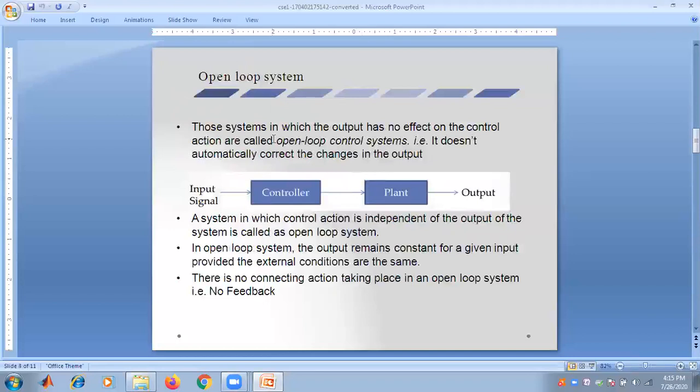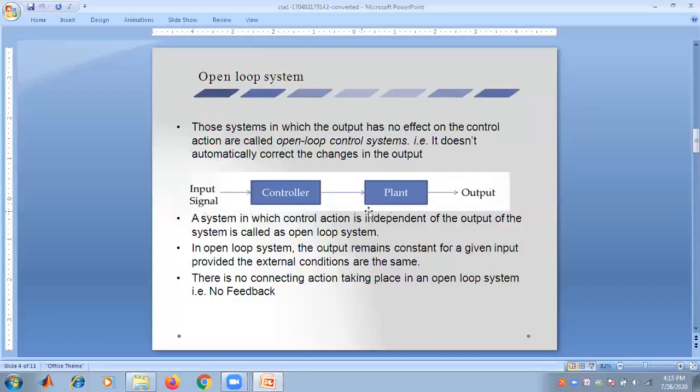When we concentrate on the open loop system, the system in which the output has no effect on the control action is called the open loop system. That is, it doesn't automatically correct the changes in the output.